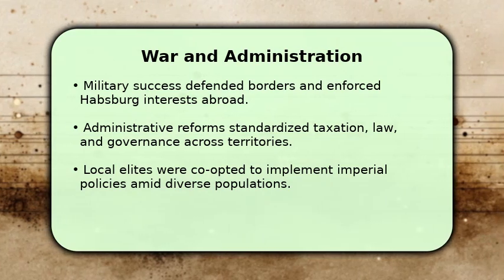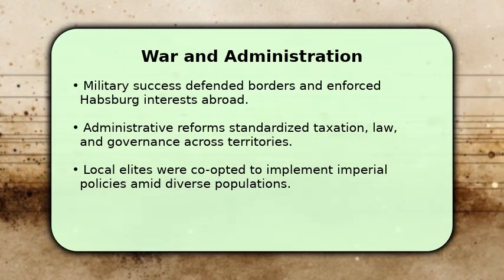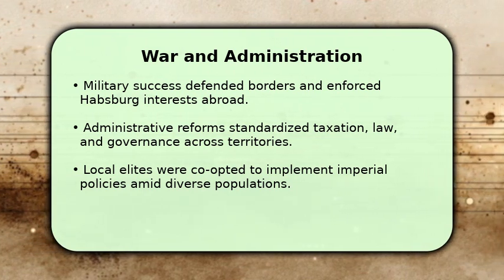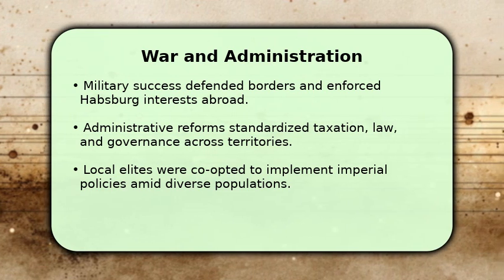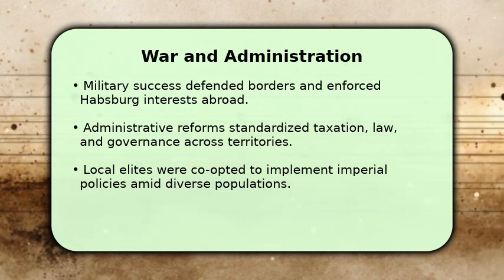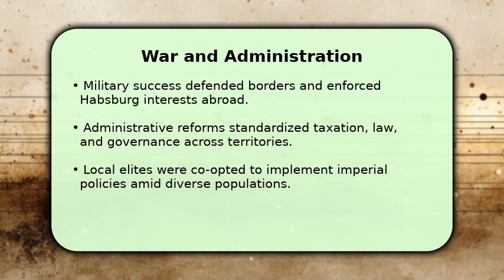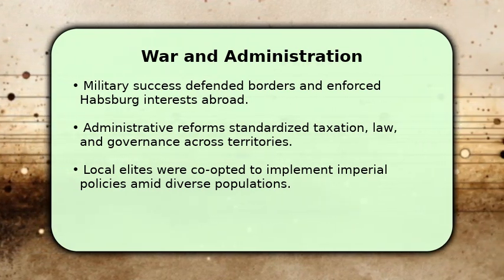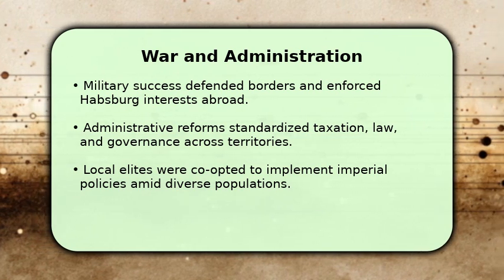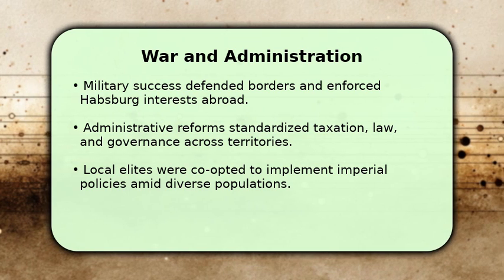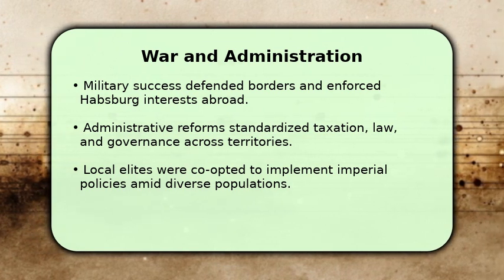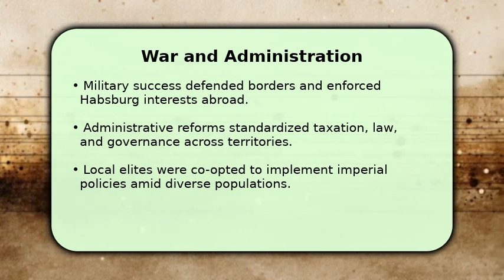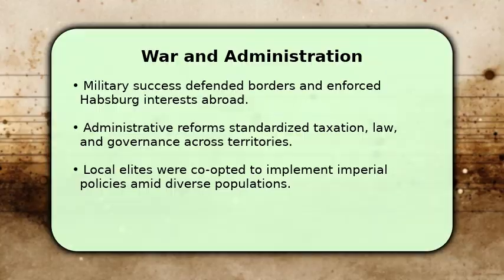War and bureaucracy were twin engines in state formation, not opposites. Successful campaigns secured territories that then needed efficient administration to generate revenue and maintain order. Reforms introduced standardized taxation and legal codes while accommodating regional traditions. The Habsburgs relied on local elites to implement these changes, blending coercion with cooperation. Over time, this balance transformed a loose collection of holdings into a more integrated imperial structure, capable of long-term governance.